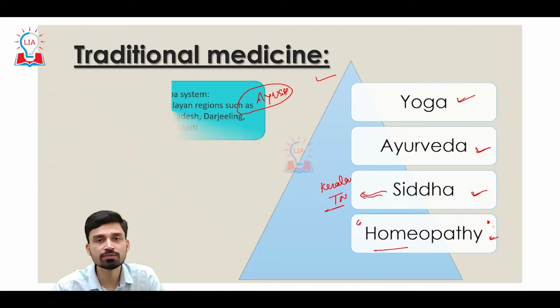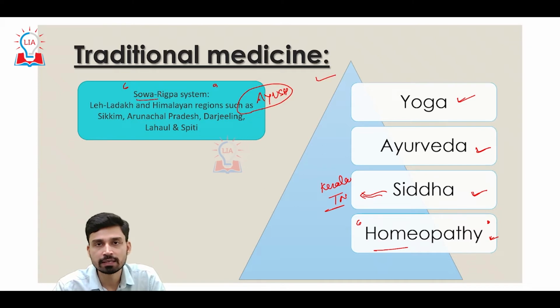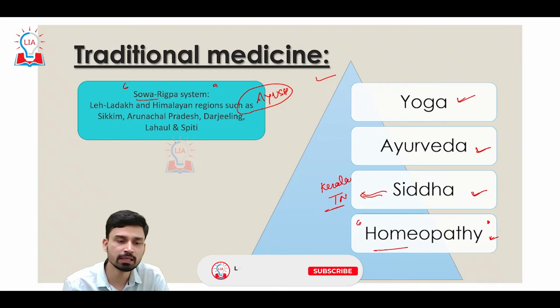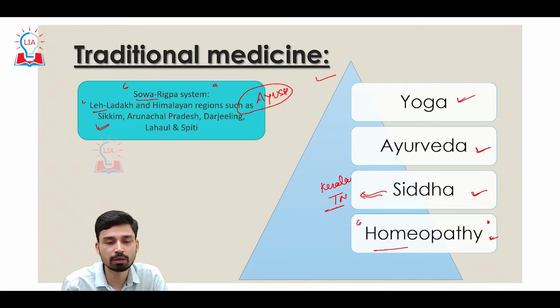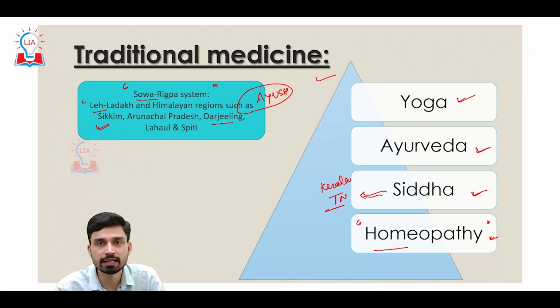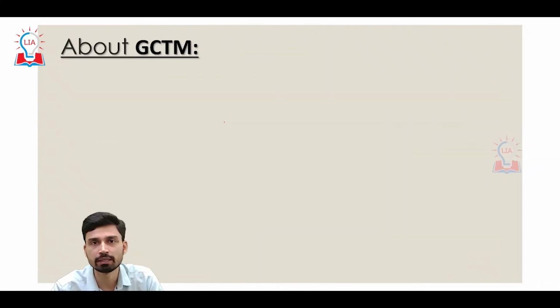And apart from these four, we have one more system called the Sowa Rigpa system. The Sowa Rigpa system traces its origin to the Tibetan system of medicine, and in India it is largely practiced in the Himalayan regions of Leh Ladakh as well as states like Sikkim, Arunachal Pradesh and hilly areas like Darjeeling, Lahaul and Spiti Valley. So these five, collectively within the context of the Indian government's lexicon, can be considered as part of the domain of traditional medicine.